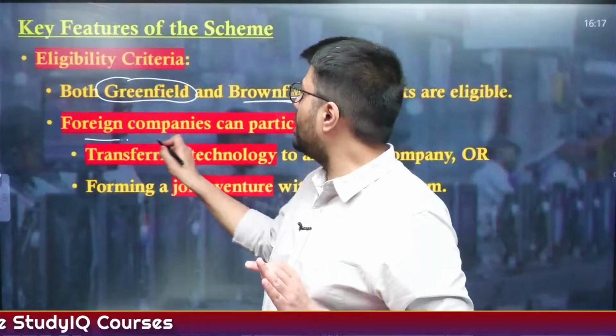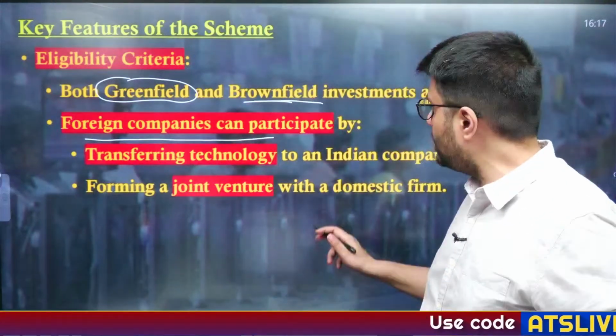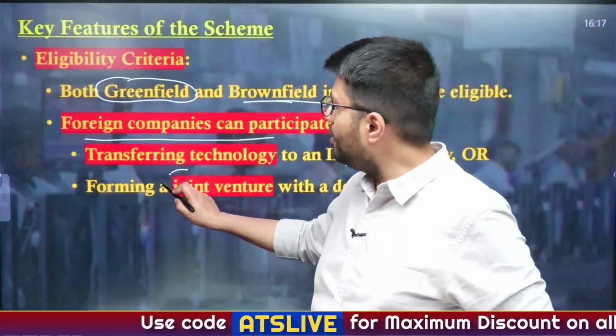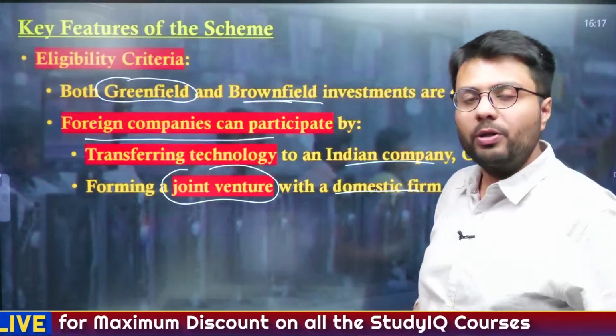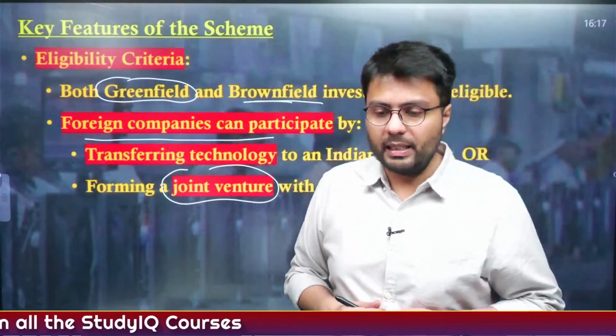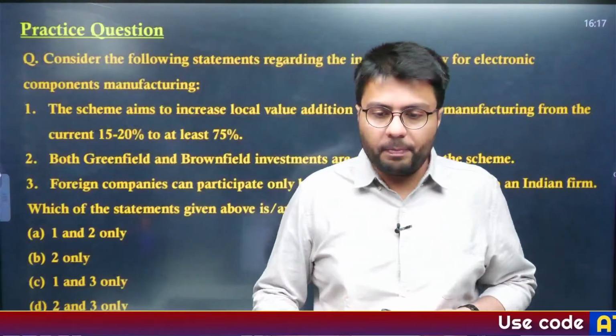And also foreign companies can participate in two ways. First of all, they can transfer their technology to an Indian company which can undertake manufacturing, or they can establish a joint venture with a domestic firm and undertake the production process together. So these are how the incentives are provided under the scheme. Understood? Now let us solve the practice question.